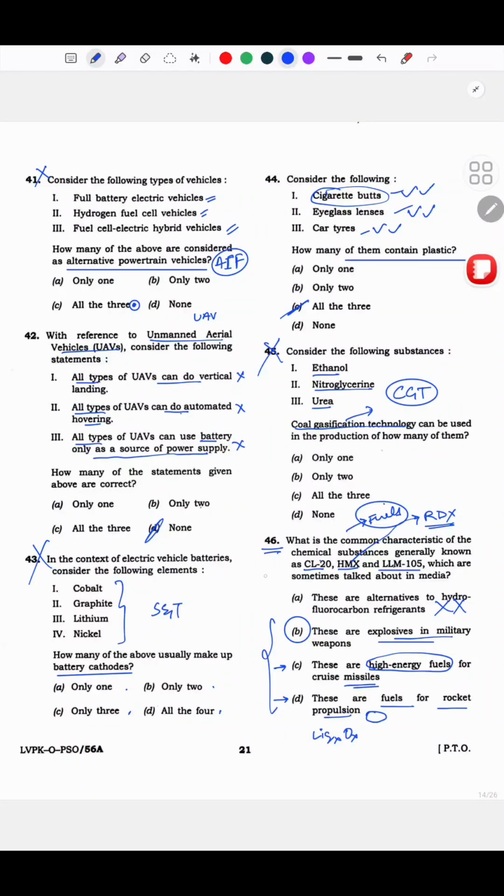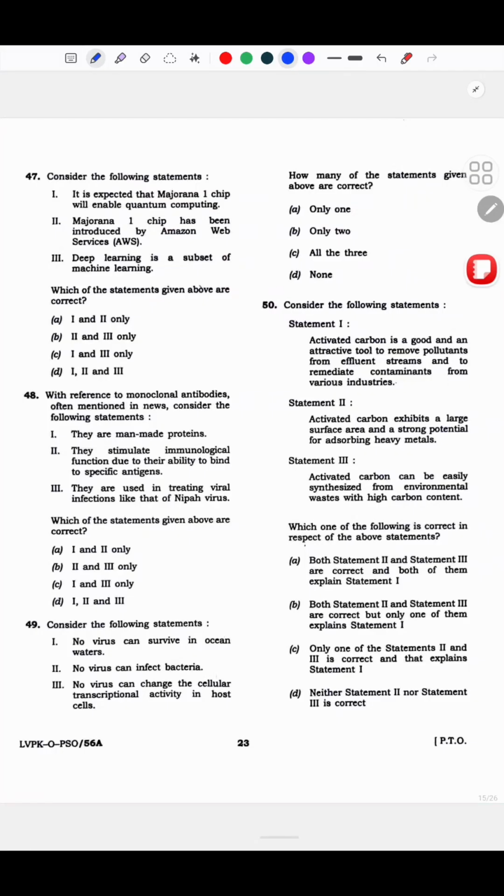And I mean questions like this, something in news that is referring to this, XYZ is related to what. Such questions, usually you have to know exactly what it is. Okay, now moving on to the next question, 47.